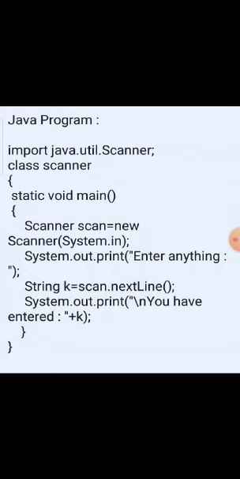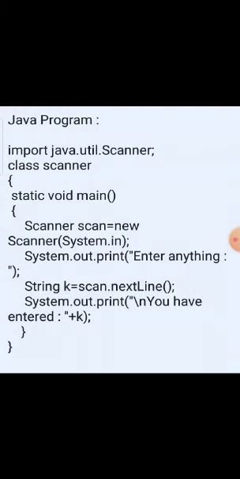But firstly we'll write the import, then a gap, then java.util.Scanner. The class is Scanner in the second line, because we will take a class Scanner. Then static void main, and if we use a scanner, then we will also use String args. Then Scanner scan is equal to new Scanner(System.in), we will write it in one line. Then in the next line we will write System.out.print("Enter anything"), then a comma, String k is equal to scan.nextLine().